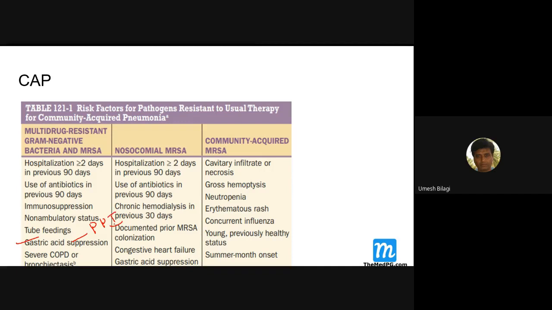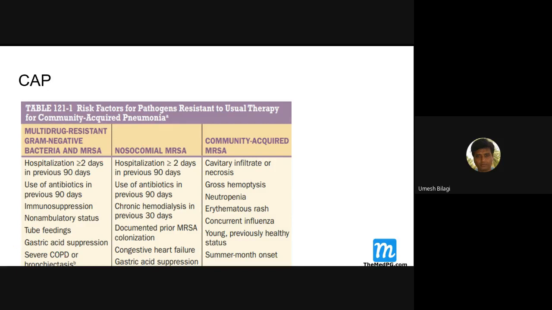PPI. What are PPIs? What are proton pump inhibitors? Esomeprazole, rabeprazole, omeprazole, pantoprazole. You must have swallowed a lot of pantoprazole after your parties. Gastric acid suppression, prolonged. If you repeatedly take them, they'll end up with all those things.